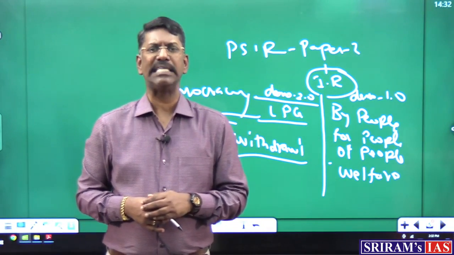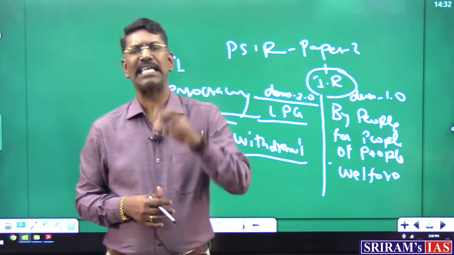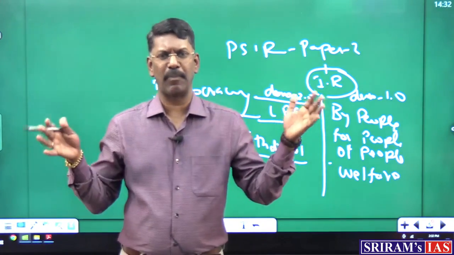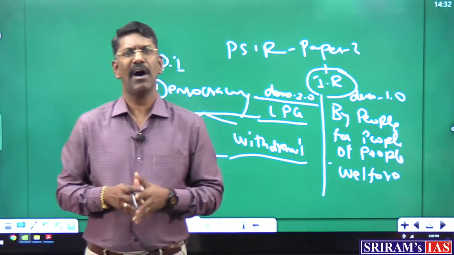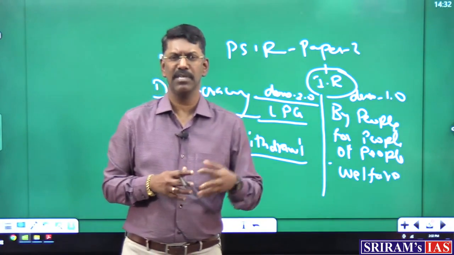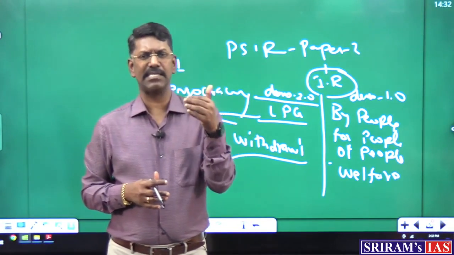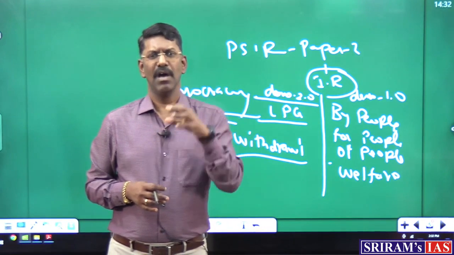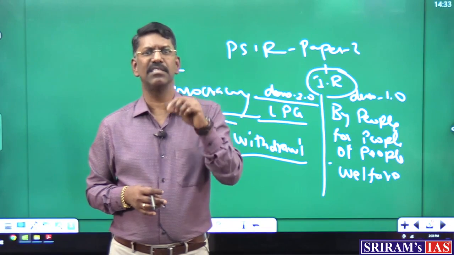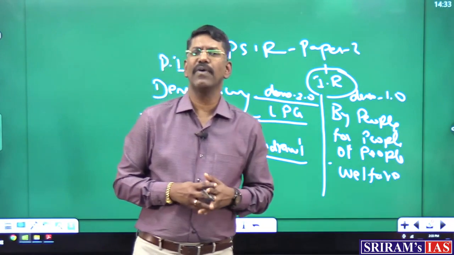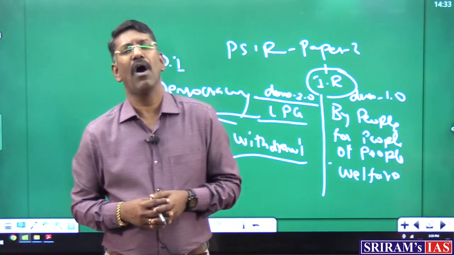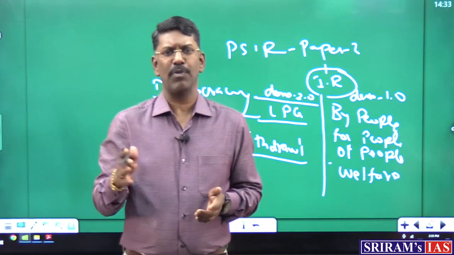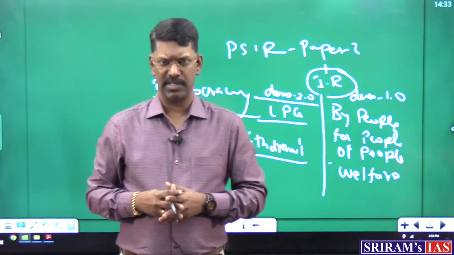Huntington gives a three-way classification for broadening or expanding the methods of democracy. There he always insists on the first wave, second wave and third wave of democracy, and on the basis of these waves, how the process of evolution or the origin of democracy transformed from one society to another society.